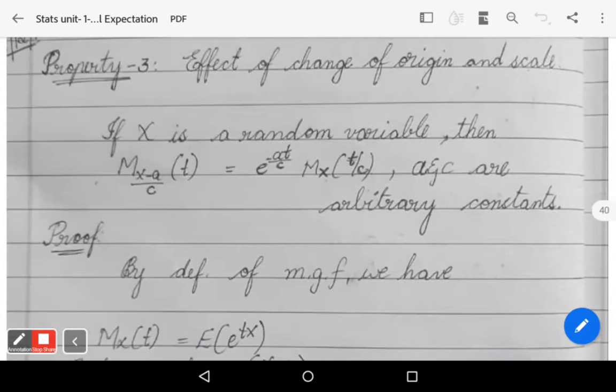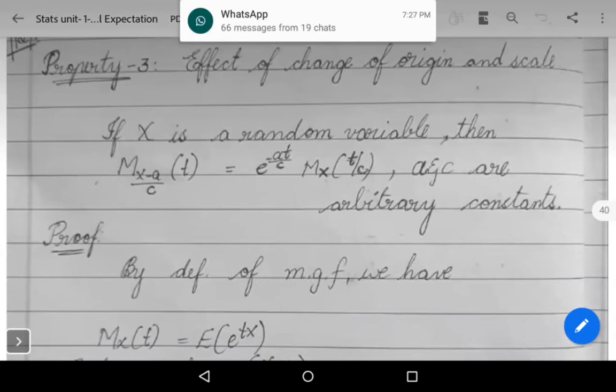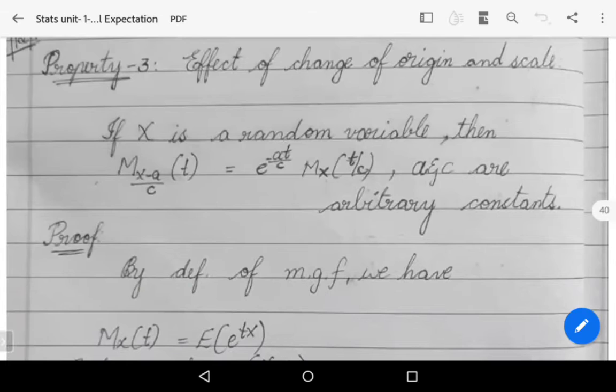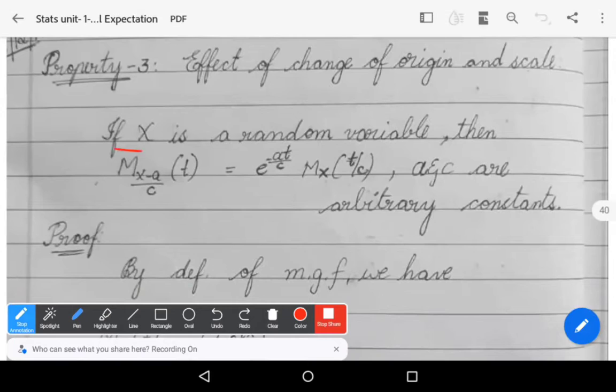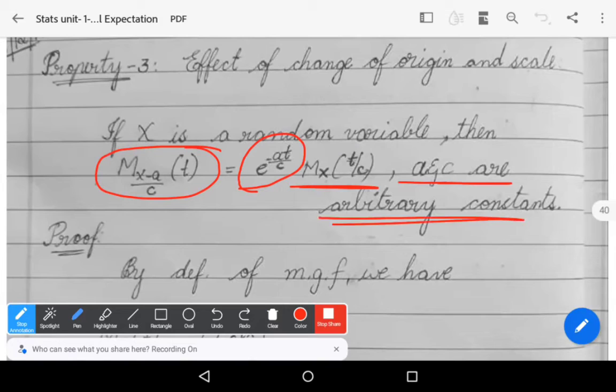What is the statement of this one? The statement of effect of change of origin and scale is: if capital X is a random variable, then mx minus a by c of t is equals to e power minus at by c into mx of t by c, where a and c are arbitrary constants.